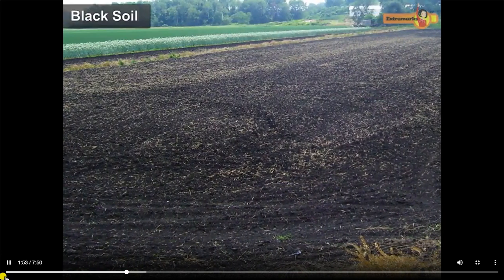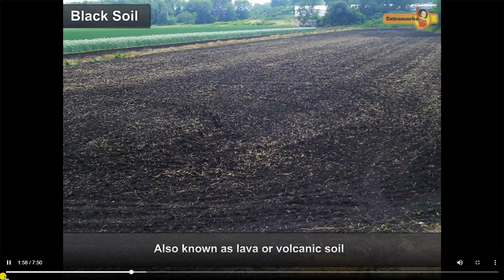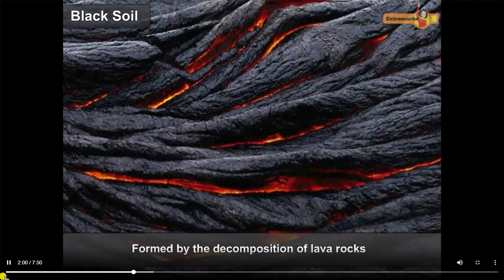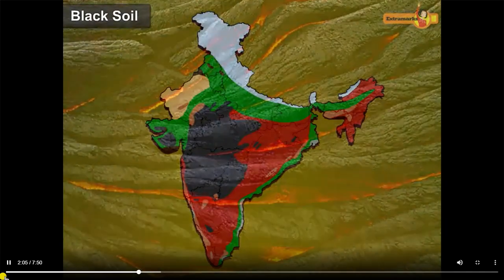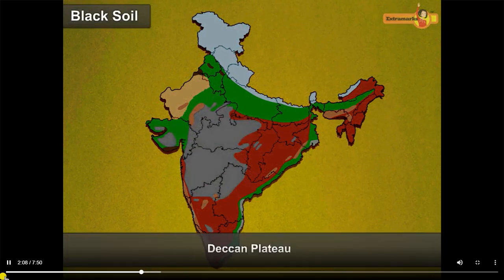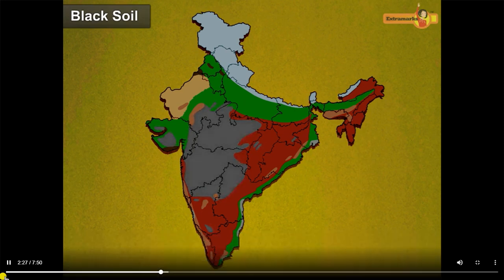Black soil. The black soil is also known as lava or volcanic soil. It is formed by the decomposition of lava rocks. The black soil is found in the Deccan Plateau, covering large areas of Maharashtra, Gujarat, Madhya Pradesh, Karnataka, Andhra Pradesh, and Tamil Nadu, along with valleys of Godavari, Krishna, Narmada and Tapi.